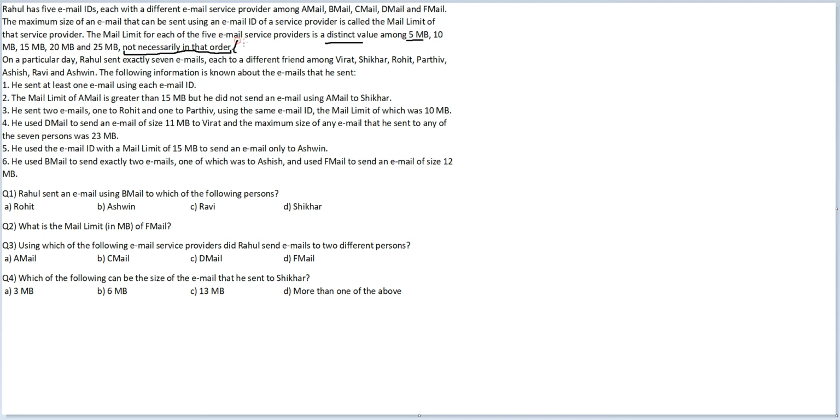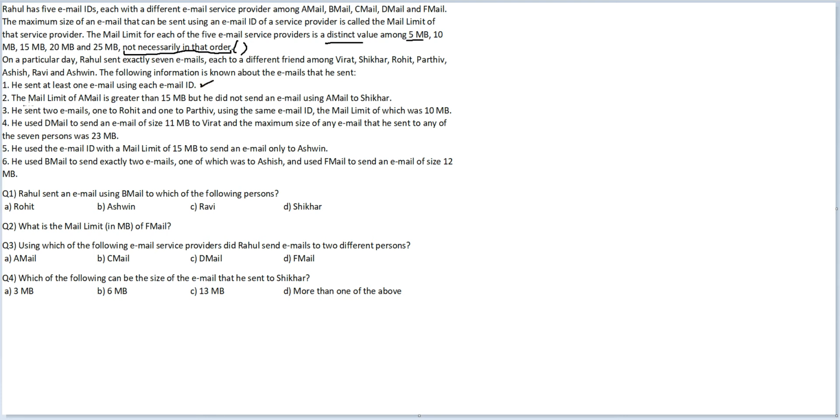As soon as you see this, it becomes irritating. On a particular day, Rahul sent exactly 7 emails, each to a different friend among Virat, Shikhar, Rohit, Parthiv, Ashish, Ravi, and Ashwin. The following information is known about the emails that he sent. He sent at least one email using each email ID.